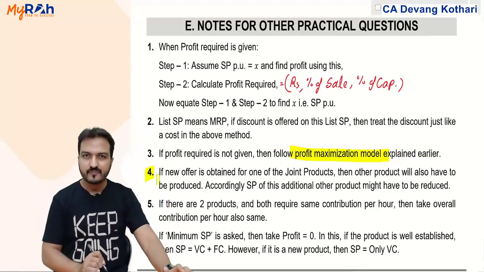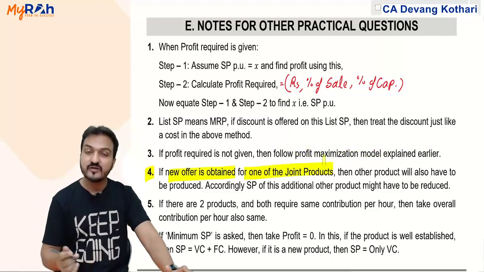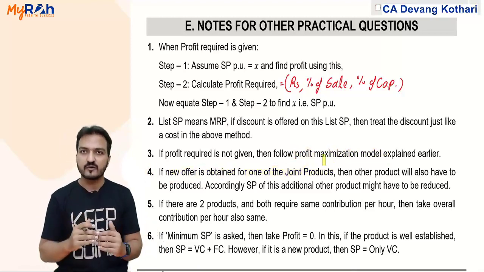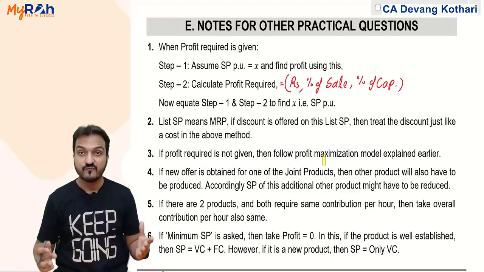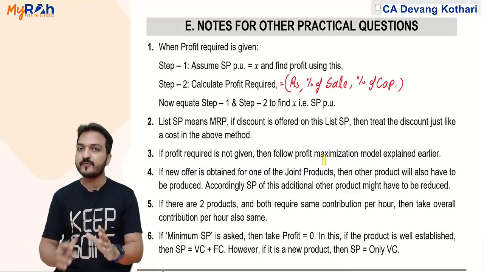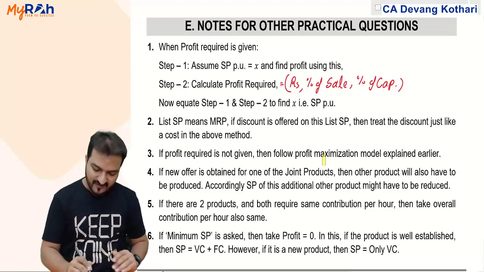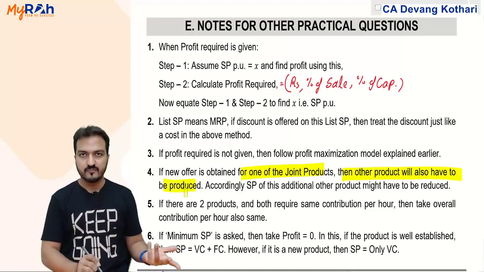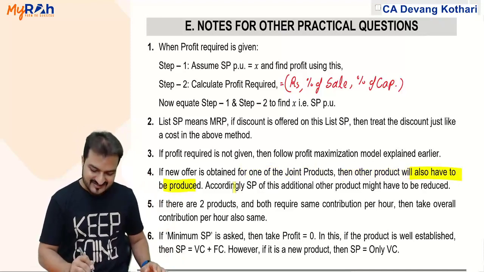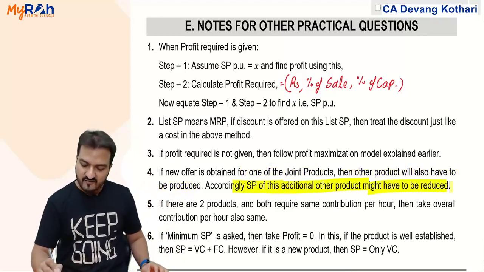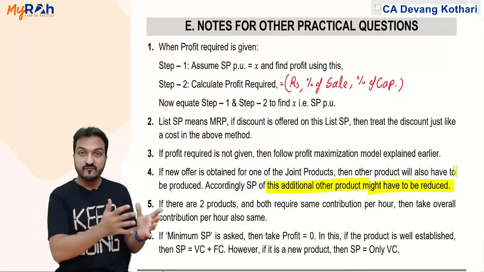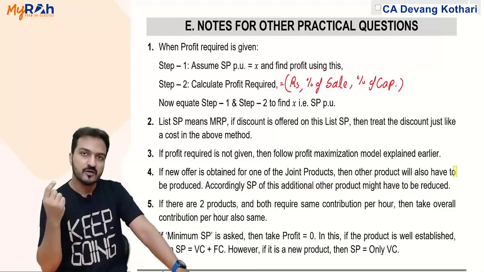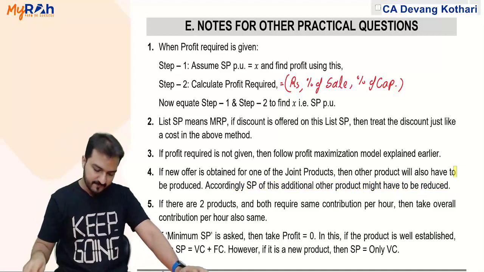Fourth, if a new offer is obtained for one of the joint products. Remember, we had one question with joint products, where I give you a new offer for extra units of one of the joint products. Well, you cannot produce just one of the joint products. So if I get a new offer for one of the joint products, then the other product will also have to be produced, and accordingly, the selling price of these additional units of the other product might have to be reduced. If you produce extra units of the other product, you will have to decrease its selling price in order to ensure that sale. Yes, this also we did in one question, you can refer to that.